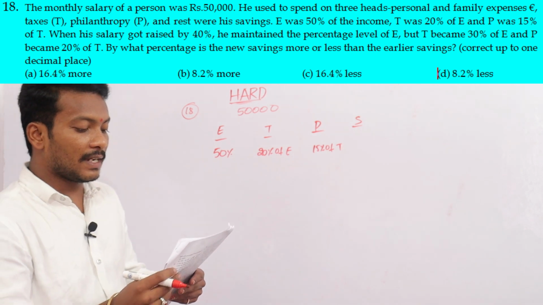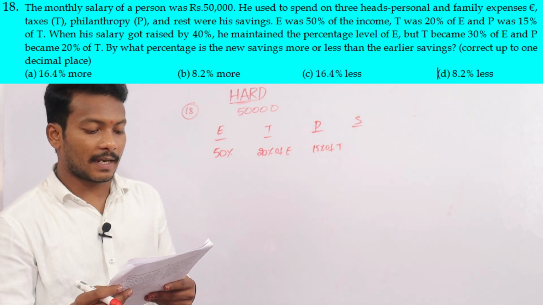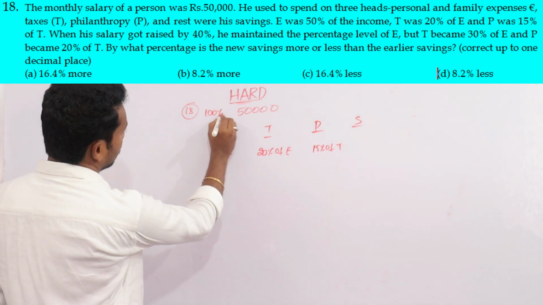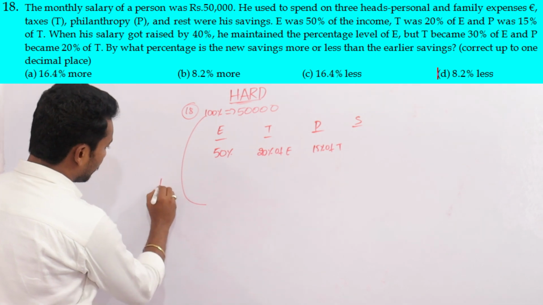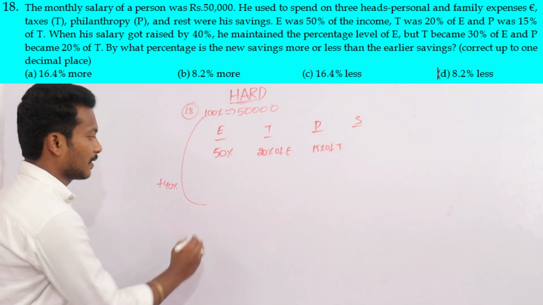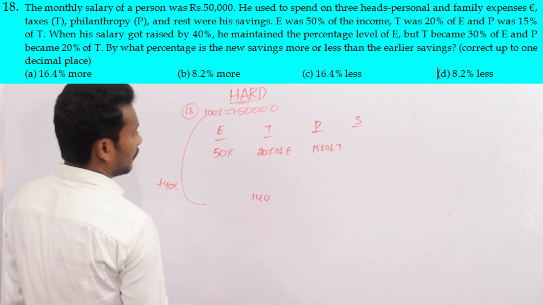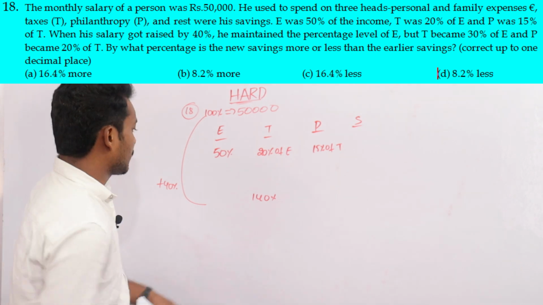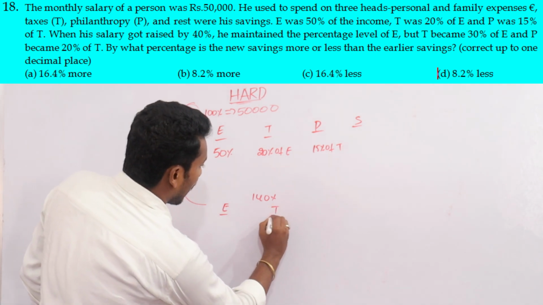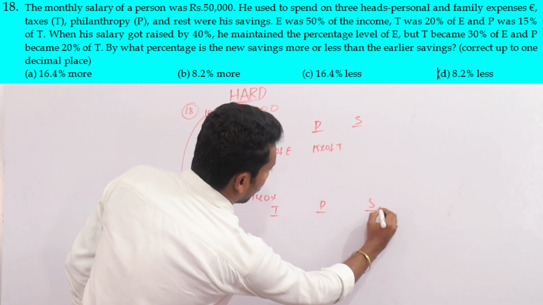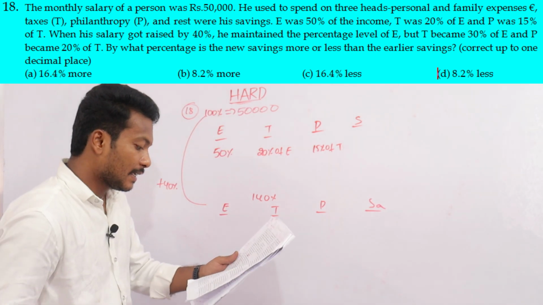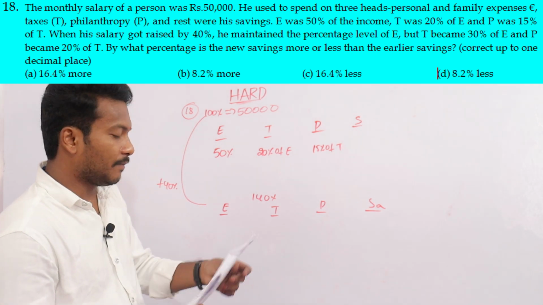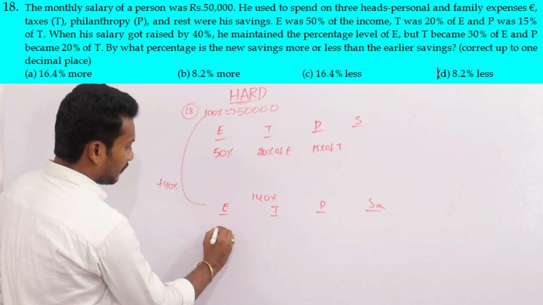Next, when his salary got raised by 40%, we are taking the salary as 100% here. Now it is raised by 40%, so the salary is 140. The same expenses, that is E and T and P, and the remaining is savings. He maintained the percentage level of E the same, that is 50%.